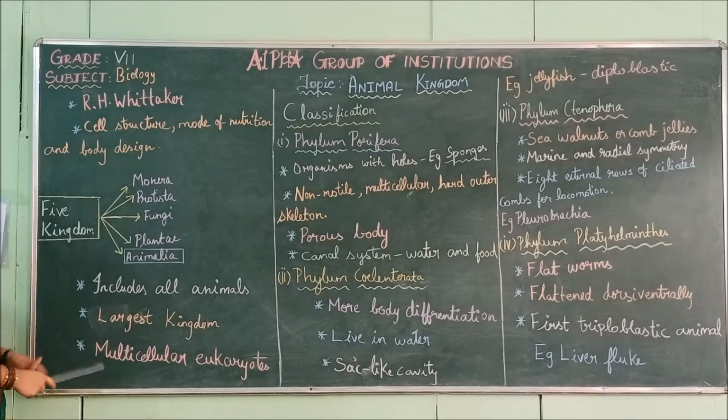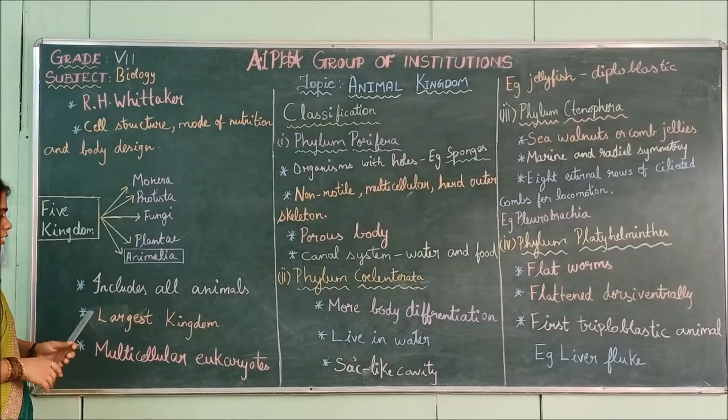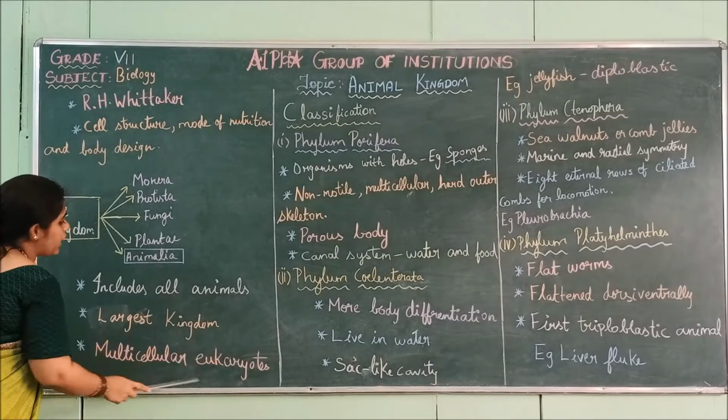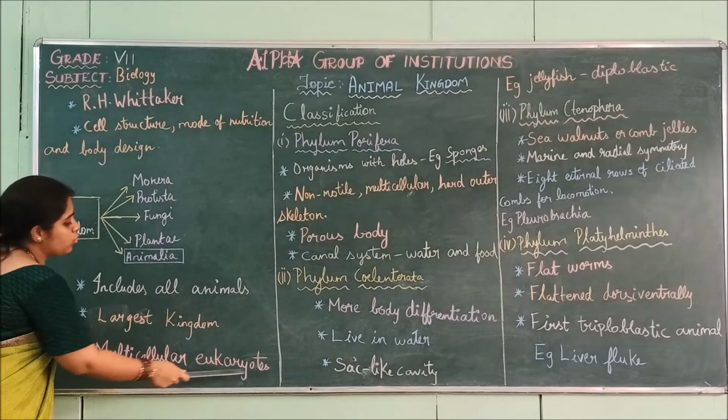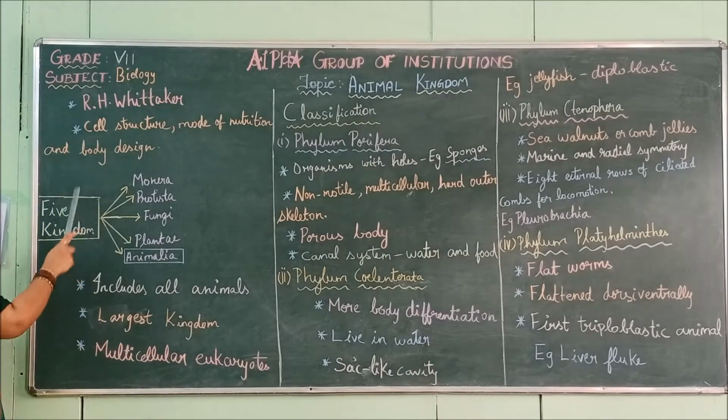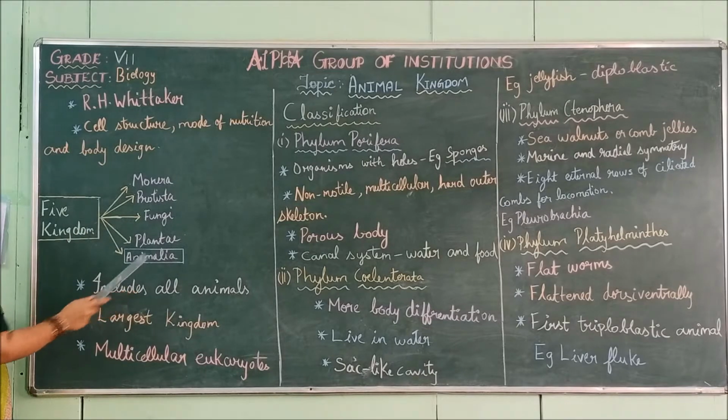So they are called multicellular organisms. They are the highest organisms. Eukaryotic cells also will be present only in higher organisms. Well-defined cell organelles will be present in eukaryotes. Such multicellular eukaryotes are placed under kingdom Animalia.